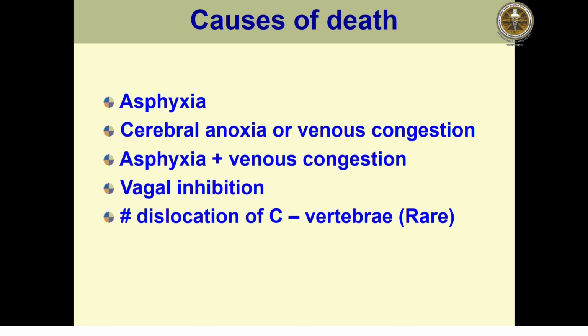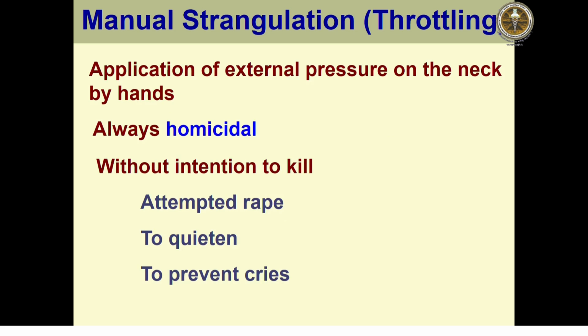So coming to throttling. Throttling or manual strangulation is the application of external pressure on the neck by hand, and here the manner is always homicidal.